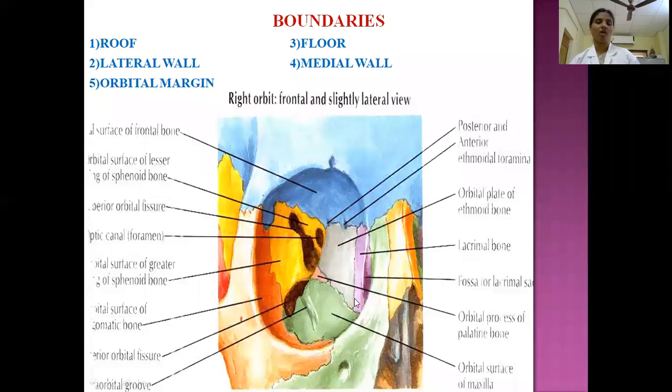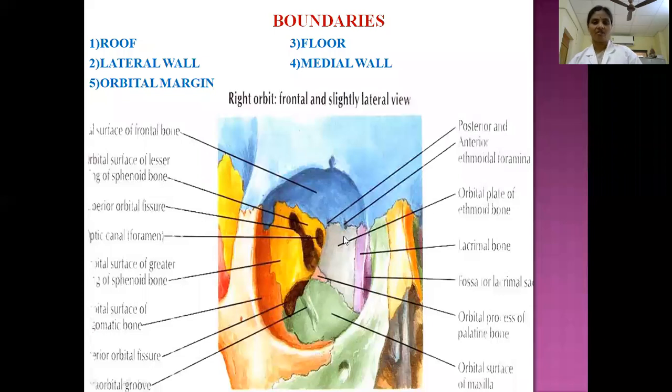In the medial wall, you can see the lacrimal bone forms a crest known as the posterior lacrimal crest. And the frontal process of the maxilla forms a crest known as the anterior lacrimal crest. In between these two crests, we can see a fossa which lodges the lacrimal sac. So this is the fossa for the lacrimal sac. And this lacrimal sac leads into a bony canal known as the nasolacrimal duct, which communicates with the nasal cavity. So this is the medial wall.